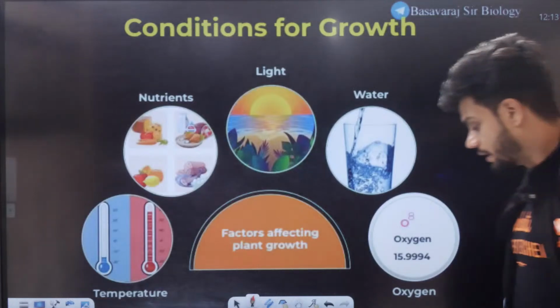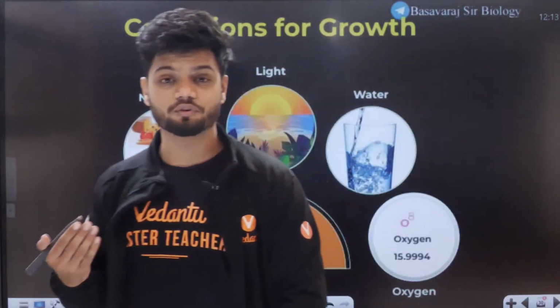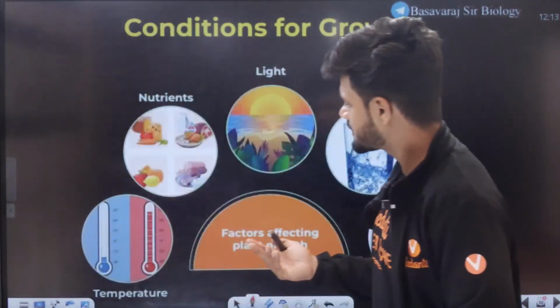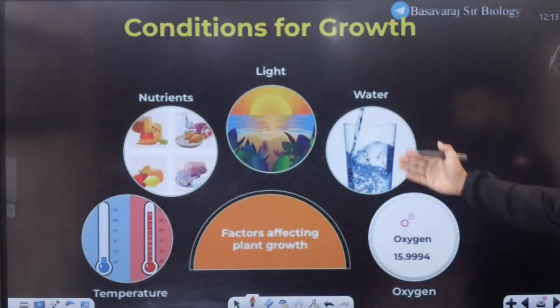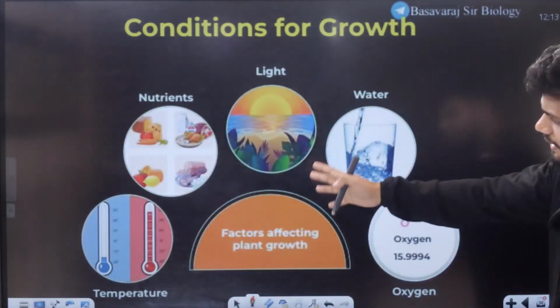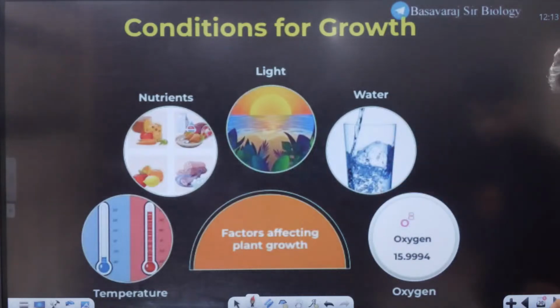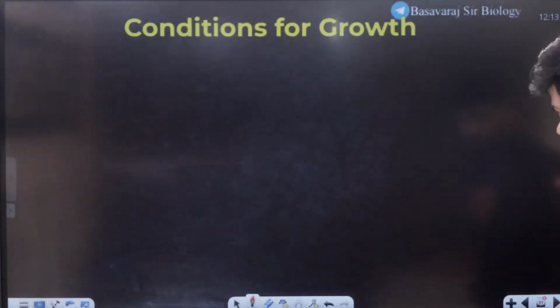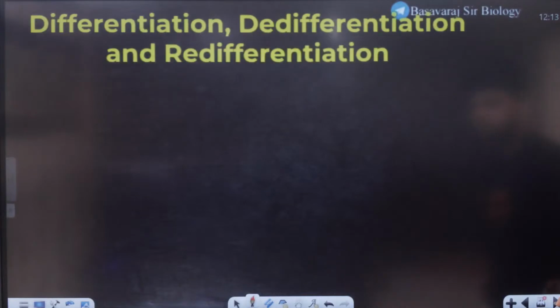Now students, we come to something called conditions for growth. There are multiple conditions, for example temperature, nutrients, light, water and oxygen. All of these factors play an important role in the growth of a plant, obviously.